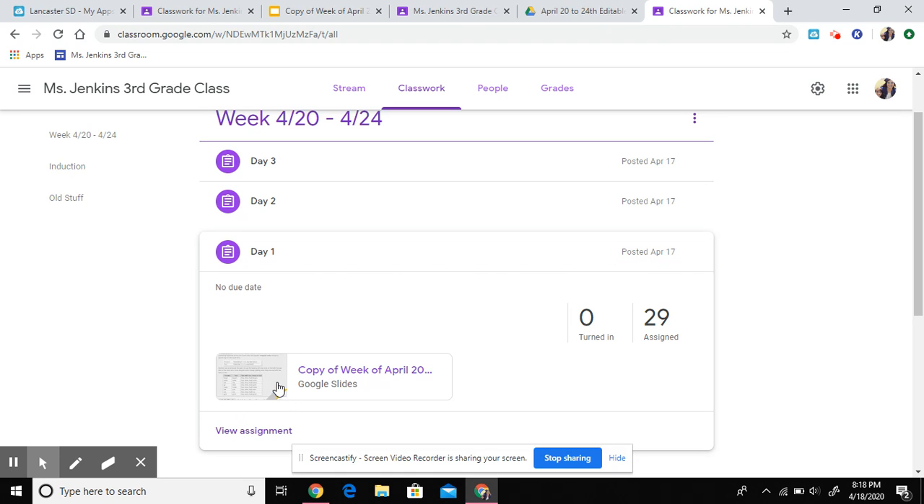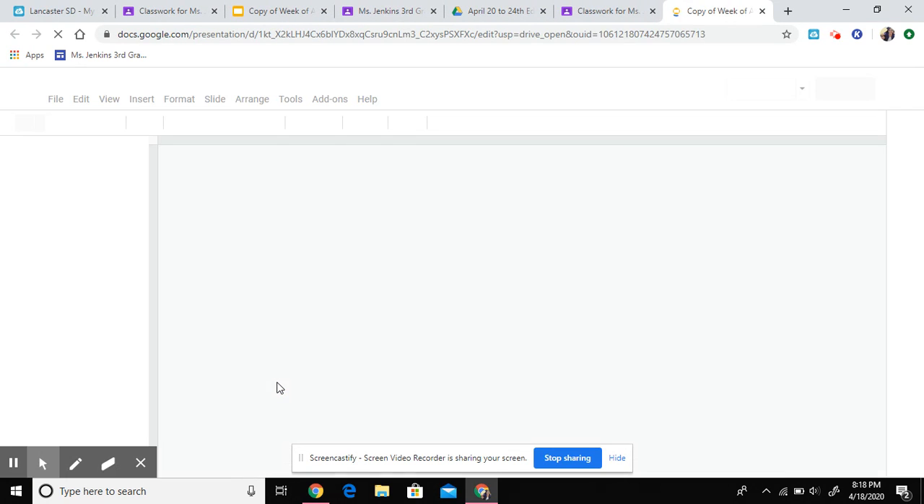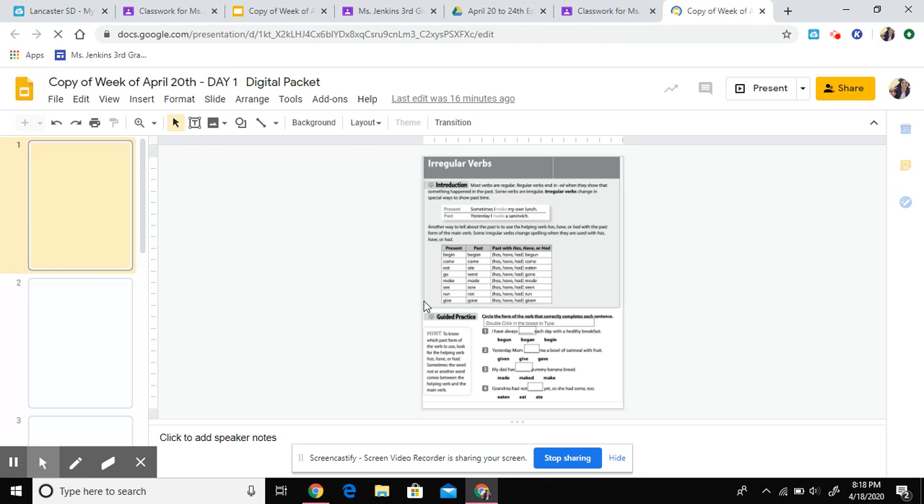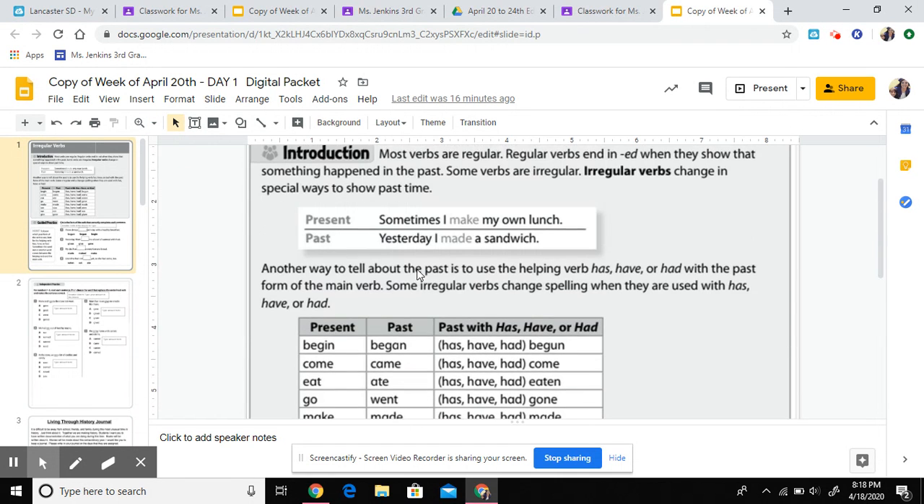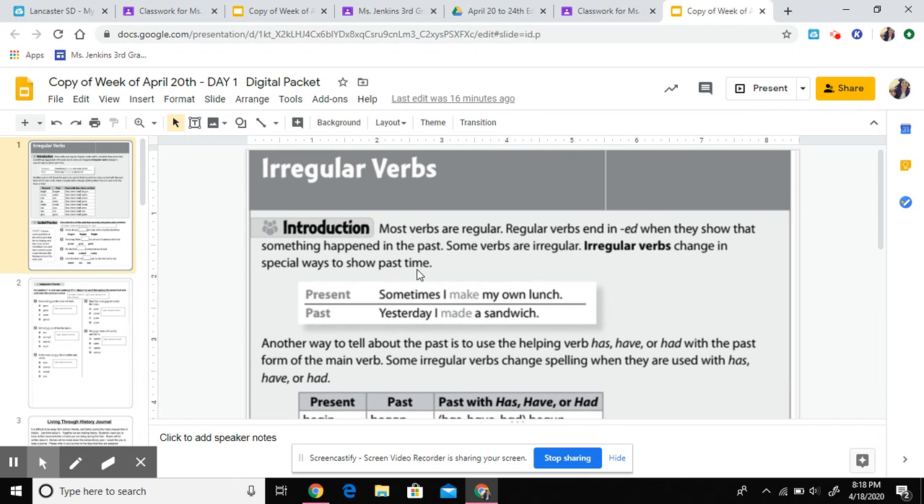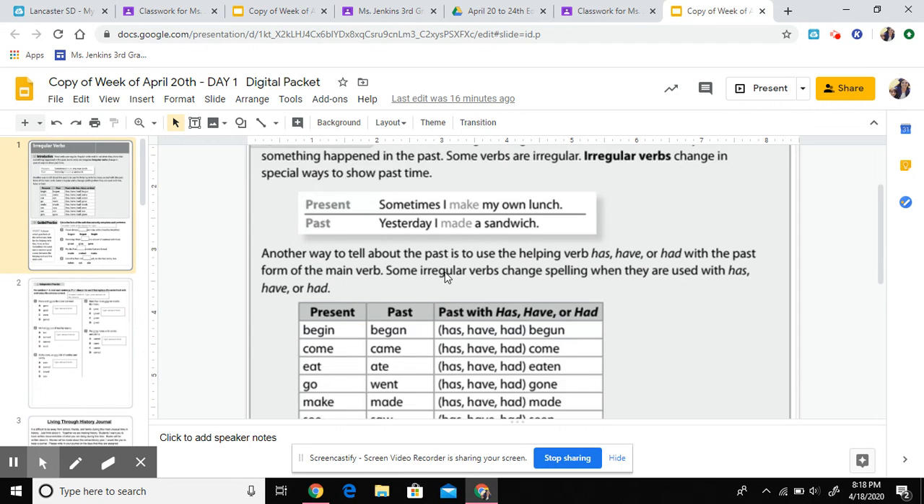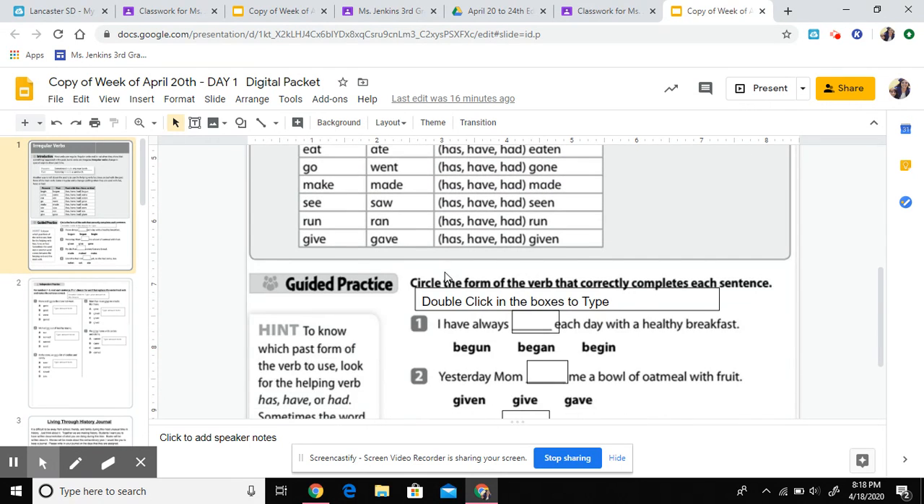So you'll go ahead and click here. Now it looks really, really tiny, and this is how you zoom in. So you can click zoom right here. Go to 100. Now we're doing irregular verbs. So the introduction, it's there, but I'm just going to go right to it.